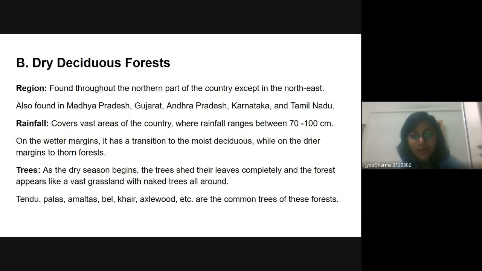Because there are so many ranges: we read that in the evergreen forest the range is above 200 centimeters, for the moist deciduous the range is 100 to 200 centimeters, and for the dry deciduous we have the range of 70 to 100 centimeters. So one question in my mind is, what's the average rainfall in India?